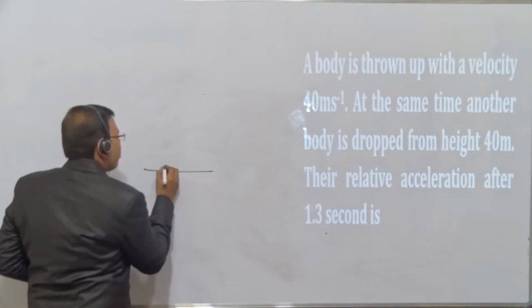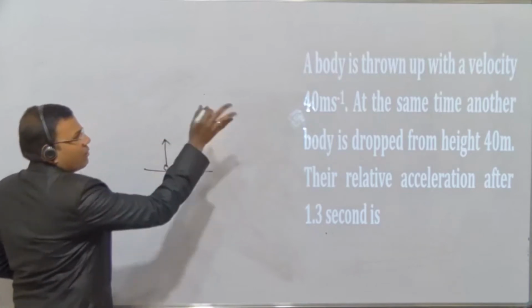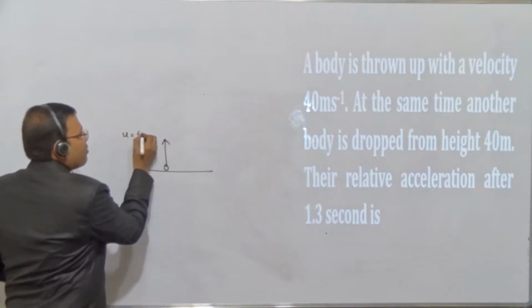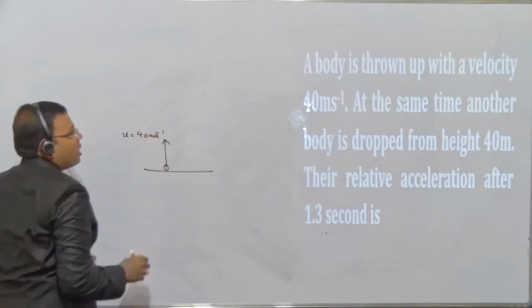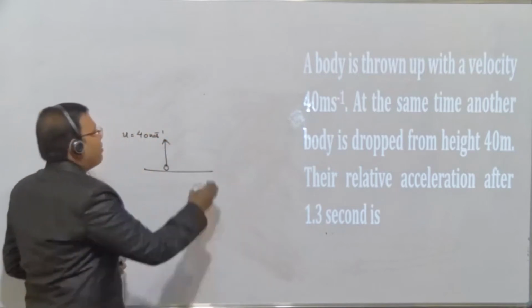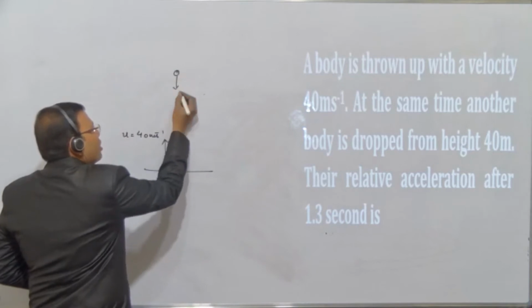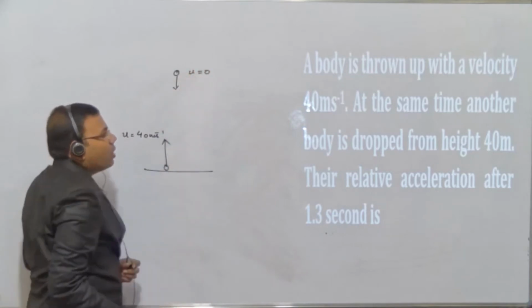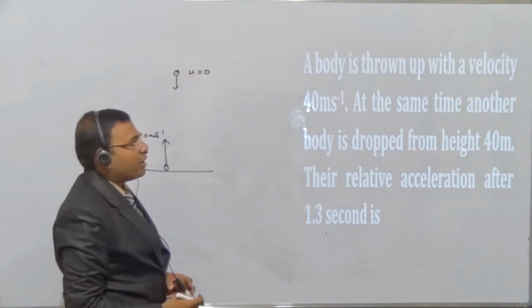This body is thrown up with the velocity they have mentioned, U is equal to how much? 40 meters per second. At the same time, another body is dropped. Dropped means initial velocity is 0. So we have to take care about the relative accelerations.